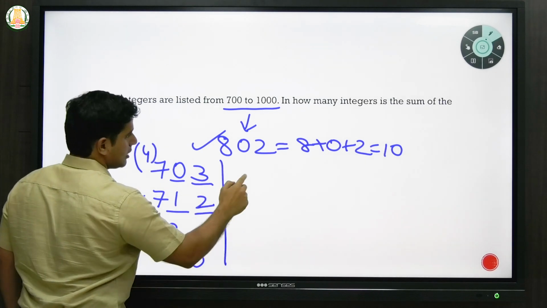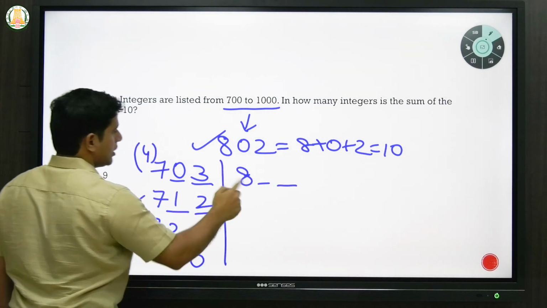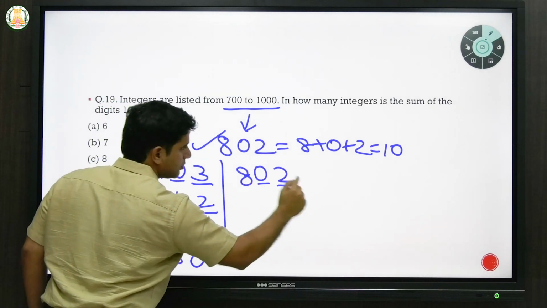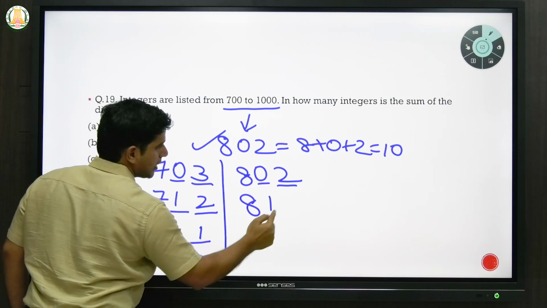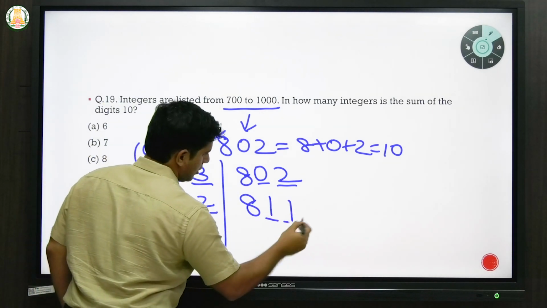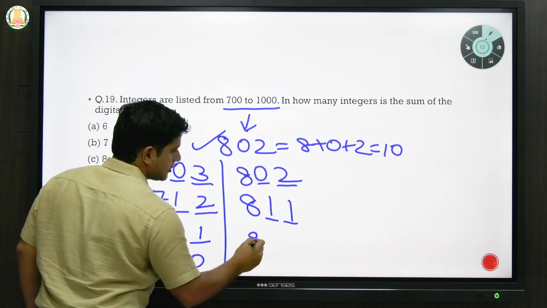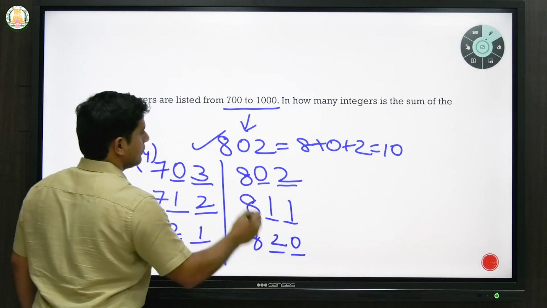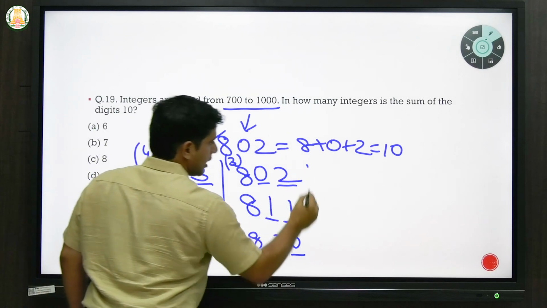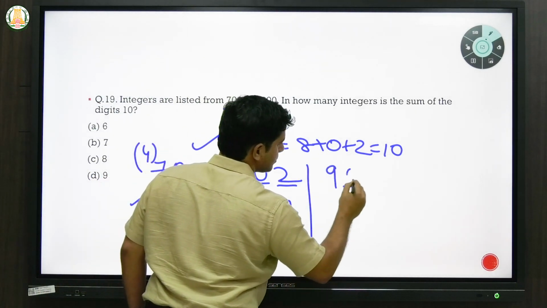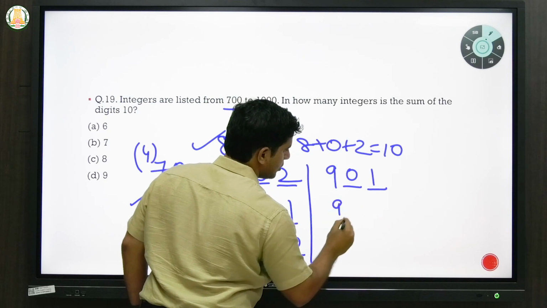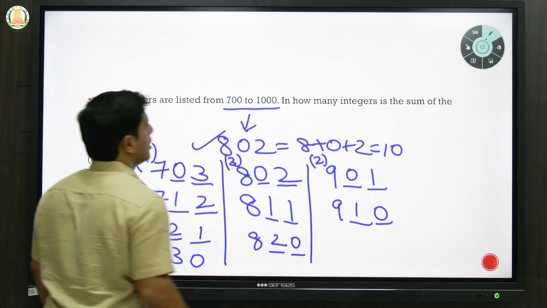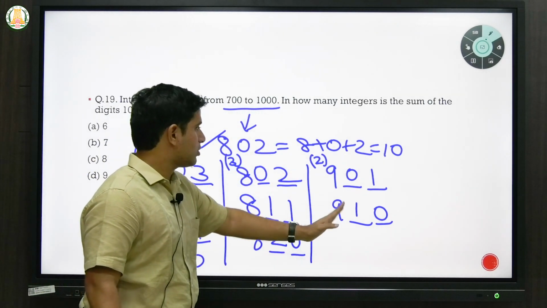Next would be 8. Here again, you should start from the least number possible. So 80, the number would be 2. Then you have 811. Then next you can say 820. So you have 3 numbers starting with 8. Next, if you go with 9 and again start with the least possible number, you have 901. Then you have 910, which is 2 numbers. Obviously any other number you can't fit in because 9 is already there.